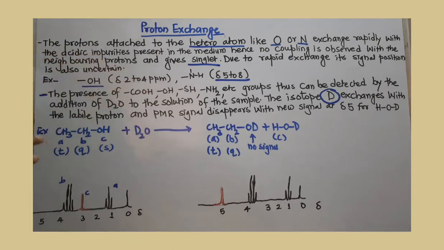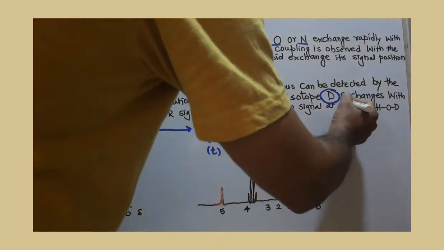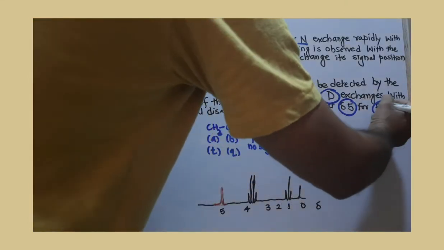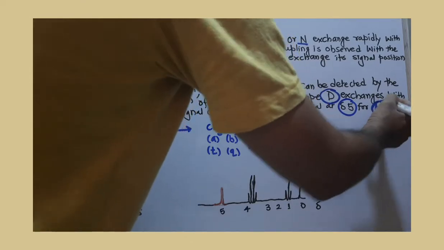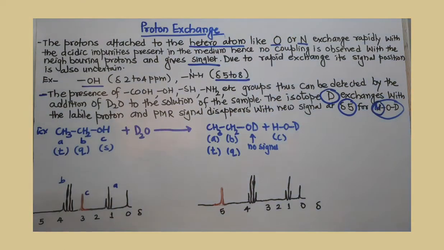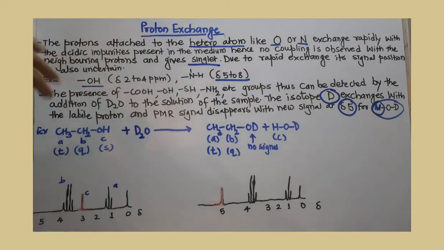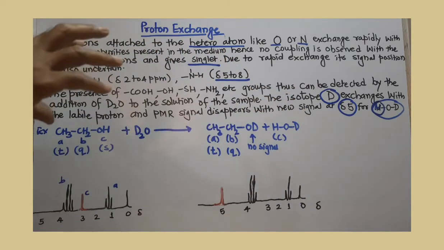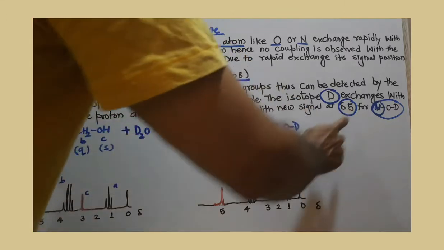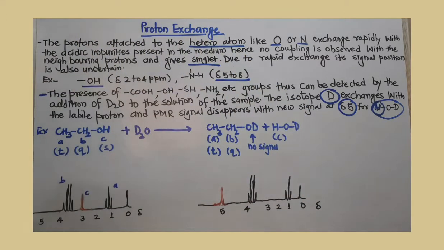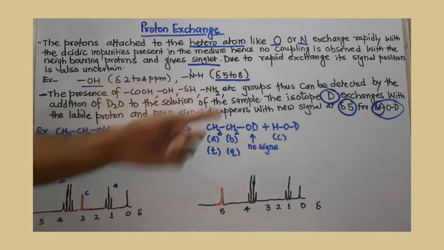That singlet will disappear, and in the molecule another signal you will get at del value 5 for the proton formed after the exchange. If that exchange takes place and you get a new signal at del value 5, you can easily confirm the presence of this group in the molecule.